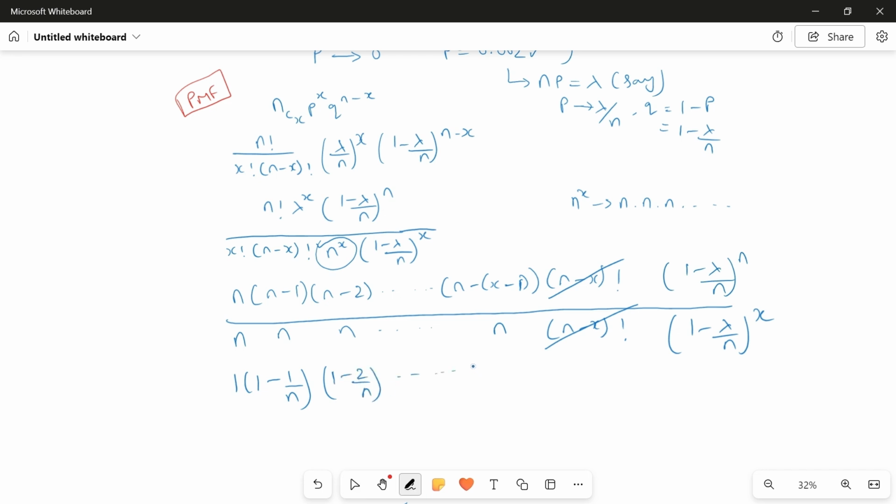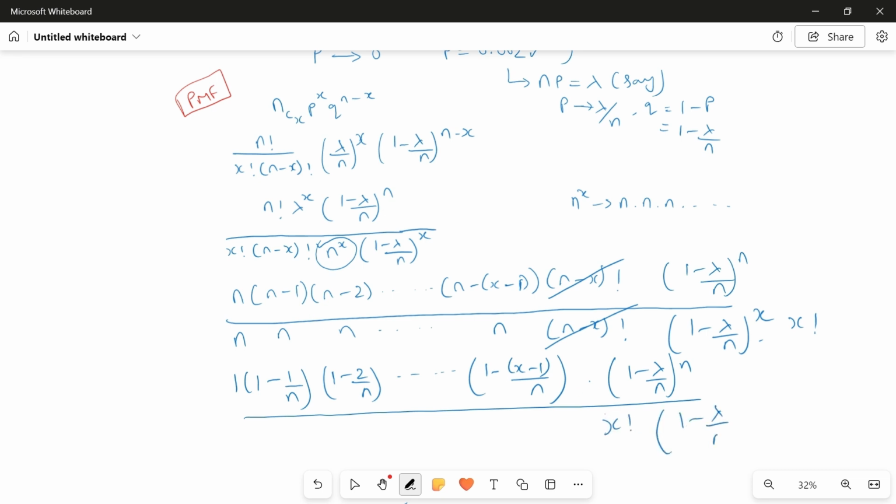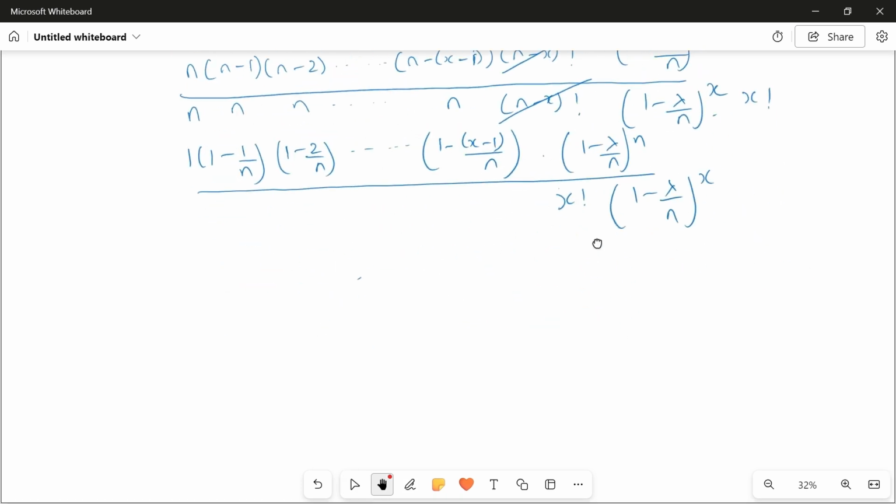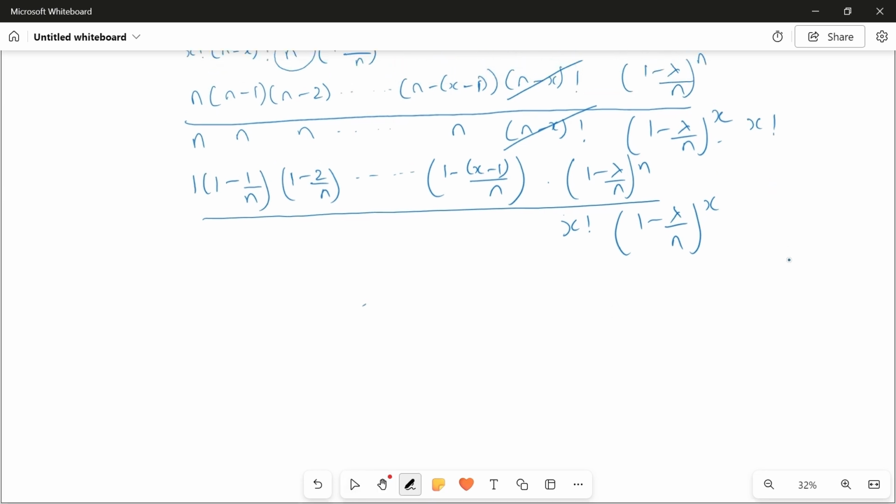Similarly, you will get 1 minus x minus 1 by n, into 1 minus lambda by n power n, divided by x factorial, which is still there, and 1 minus lambda by n power x is also there. So when you see this, we know that n tends to infinity. That is the condition. If n tends to infinity, what is 1 by n? It tends to 0. All of you know this, right?